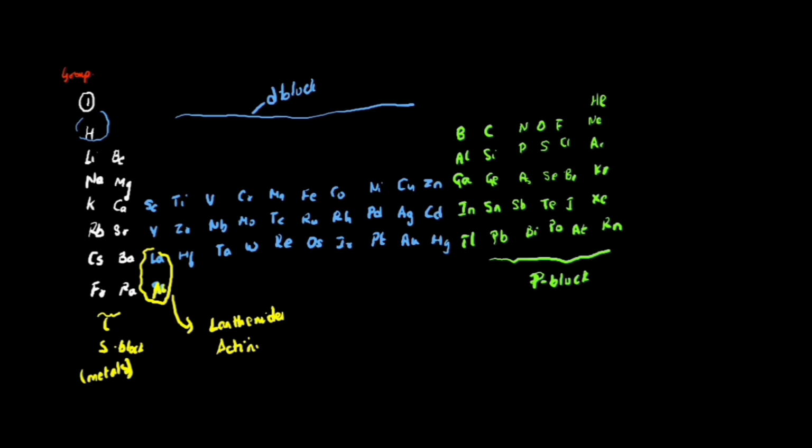And next, 13th group is boron, aluminium, gallium, indium, thallium; carbon, silicon, germanium, tin, lead; nitrogen, phosphorus, arsenic, antimony, bismuth; oxygen, sulfur, selenium, tellurium, polonium; fluorine, chlorine, bromine, iodine, astatine. 17th group. 18th is helium, neon, argon, krypton, xenon, radon.